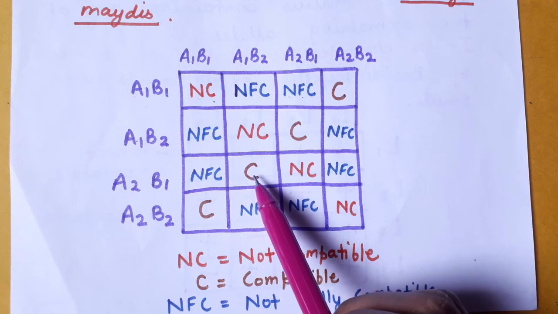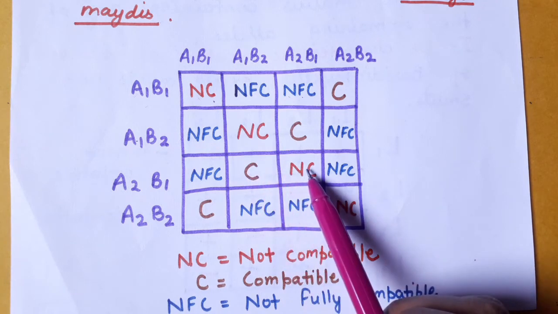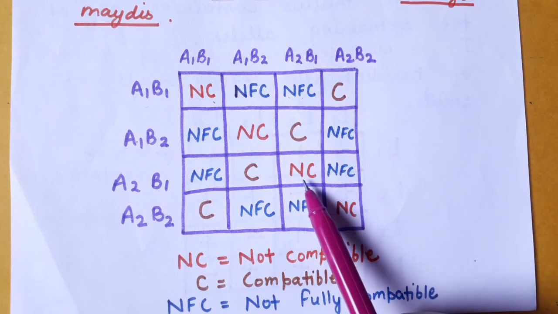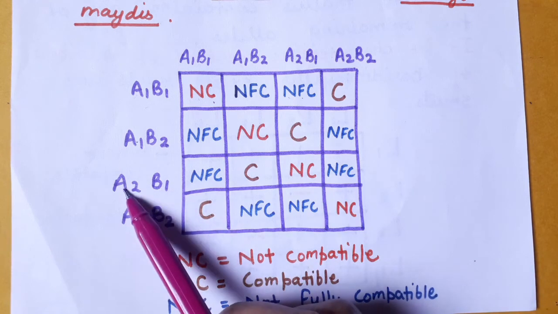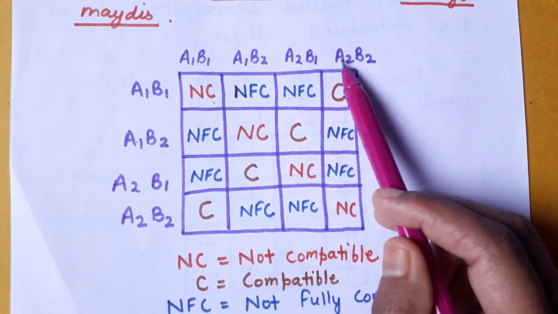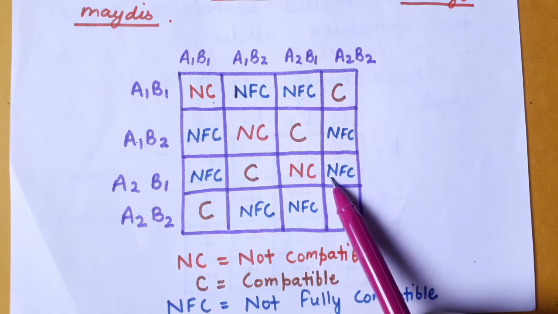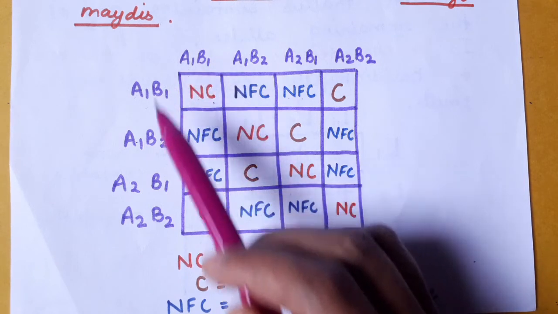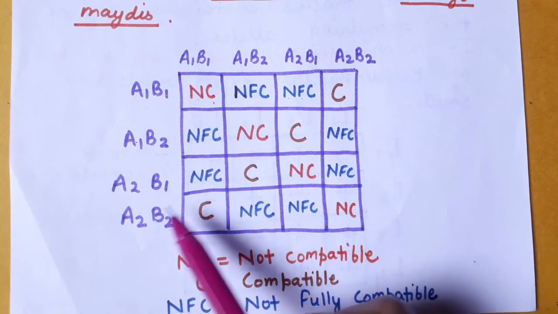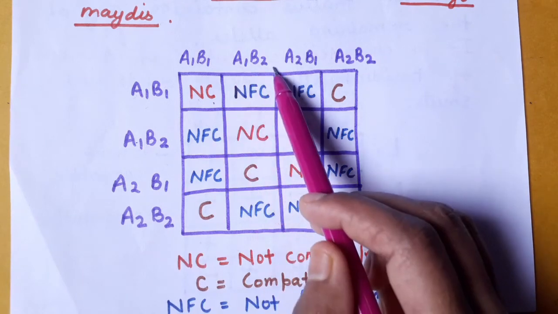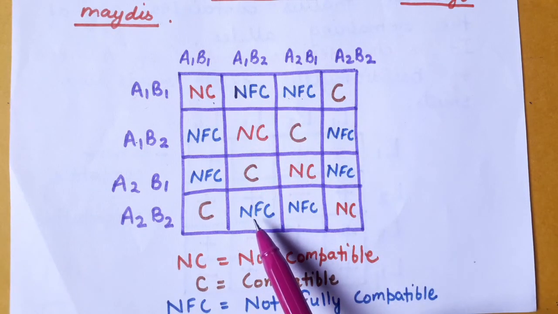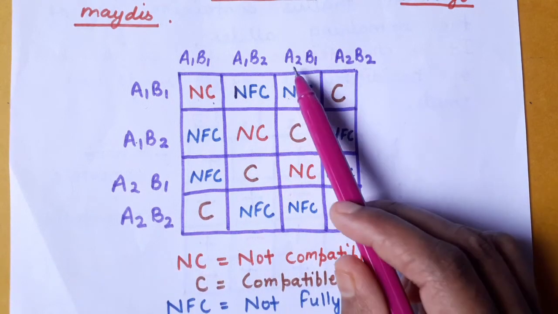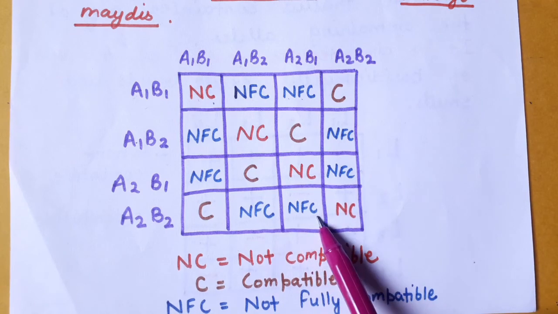Here both the alleles are different, that's why you will get a compatible result. Next one is A2B1 and A2B1. Both are the same, so you will get not compatible. Next one is A2B1 and A2B2. Here A2 is common in both, so you will get not fully compatible. Next one is A2B2 and A1B1. Both are different, so you will get compatible. Next one is A2B2 and A1B2. Here B2 is common, so not fully compatible. Next one is A2B2 and A2B1. Here A2 is common, so not fully compatible.